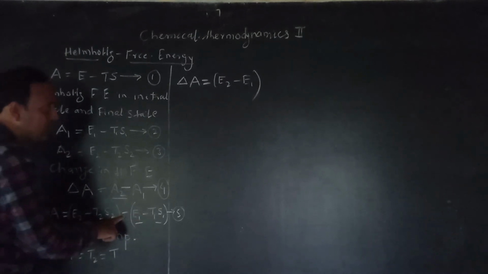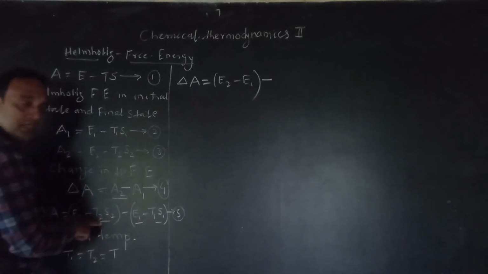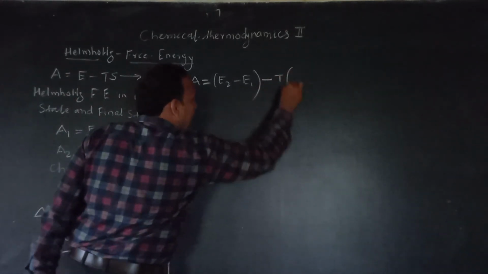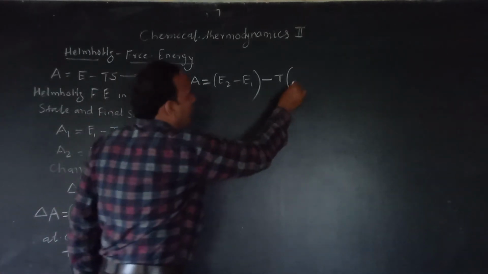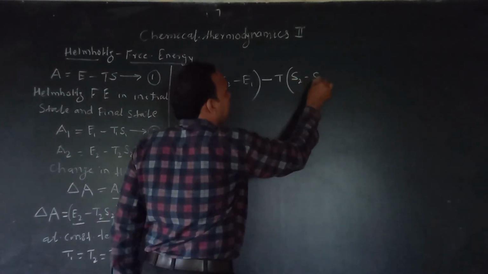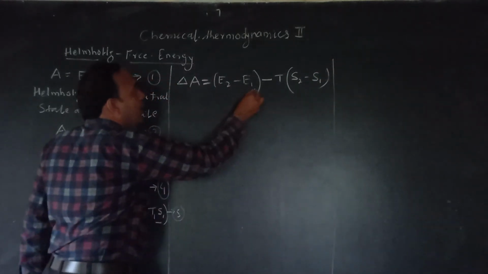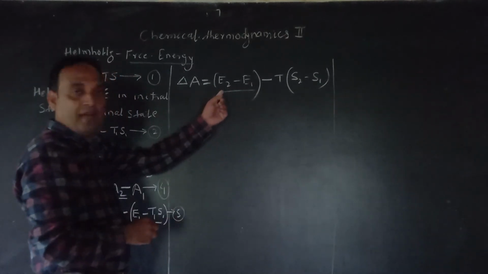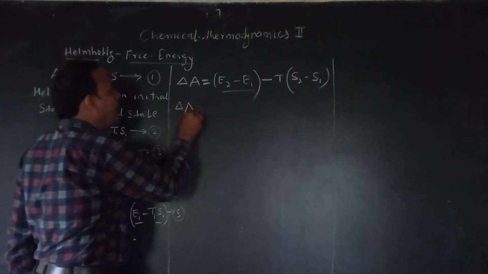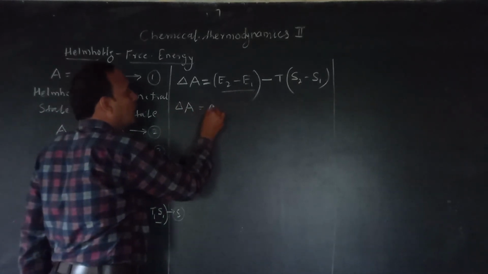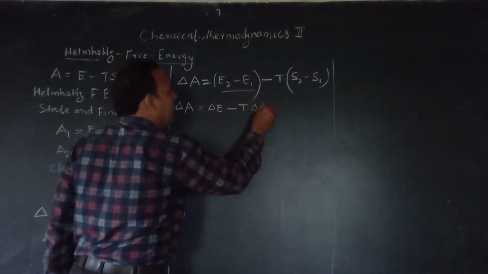Okay, minus, this temperature remains constant, that is your T. In bracket we will write here S2 minus S1. Now here E2 minus E1, energy in final state minus energy in initial state. So you can write here change in Helmholtz free energy is equal to delta E minus T delta S.